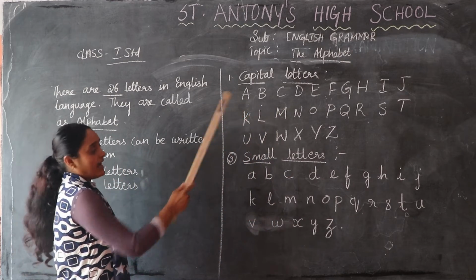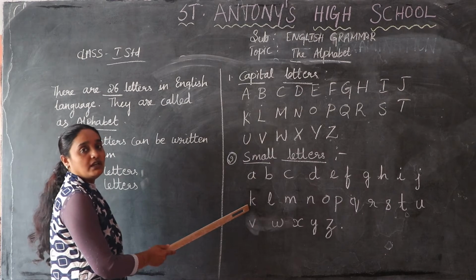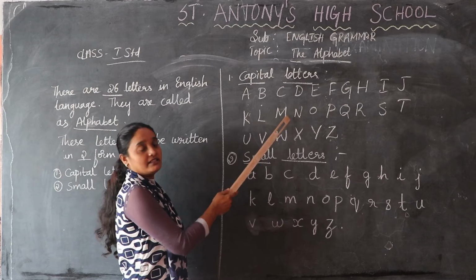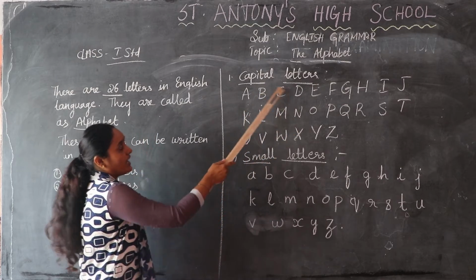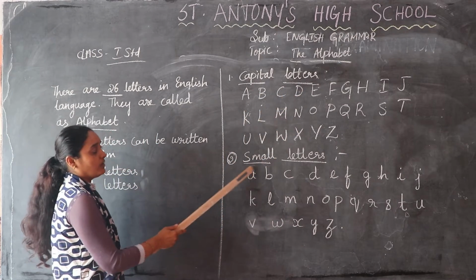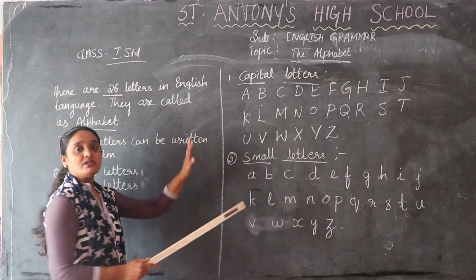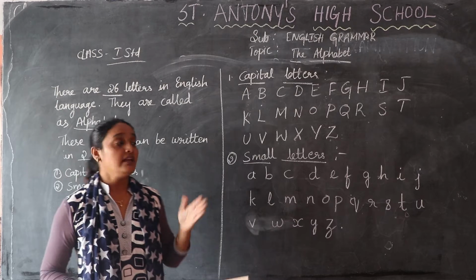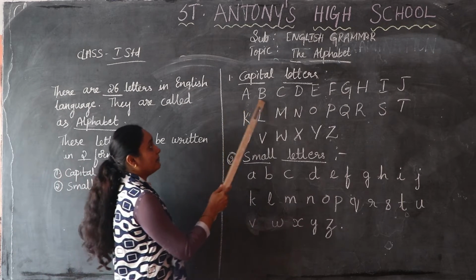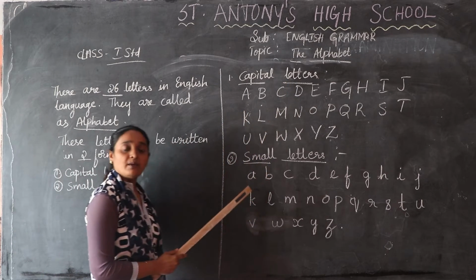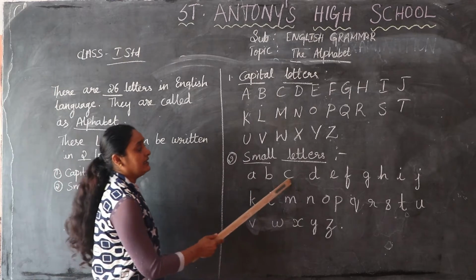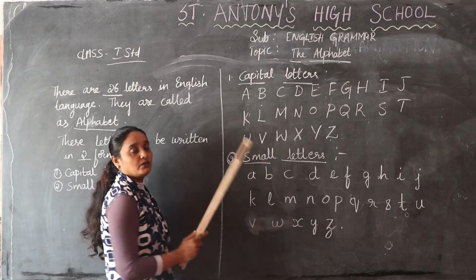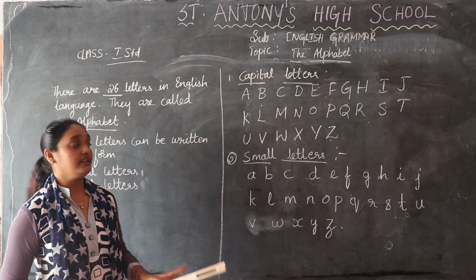This is known as a capital letter and this is known as a small letter. What are these, children? Everyone in the class, what are these letters known as? These are known as capital letters. These are known as small letters. There is no difference while you pronounce, while you say. See, for example, A, B, C, D. Here also I am going to say the same A, B, C, D. But the writing is different: this is a capital letter and this is a small letter.